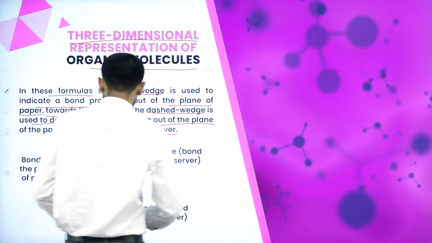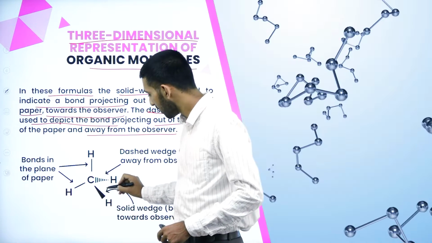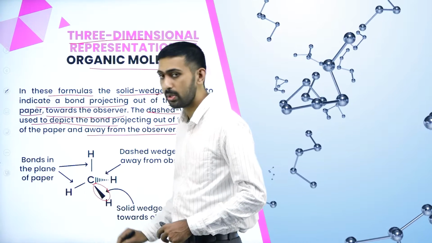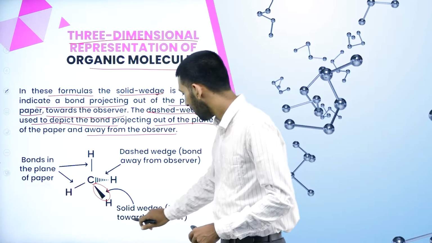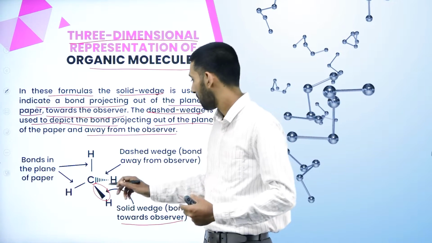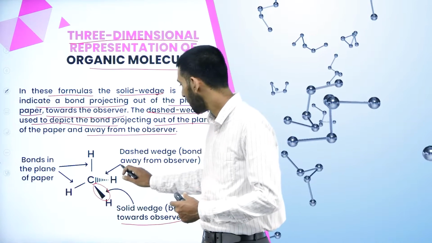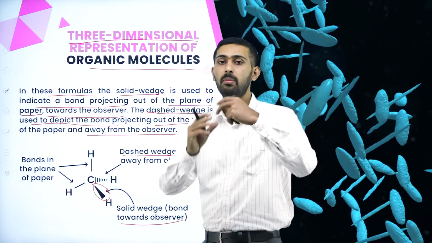Now let us take one example, the molecular formula CH4. This is a solid wedge. A solid wedge means it is bonded towards the observer, we can see it with our eyes. Below the carbon is a dashed wedge, away from the observer, meaning it will be below.